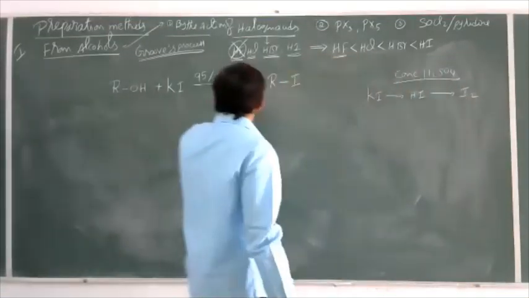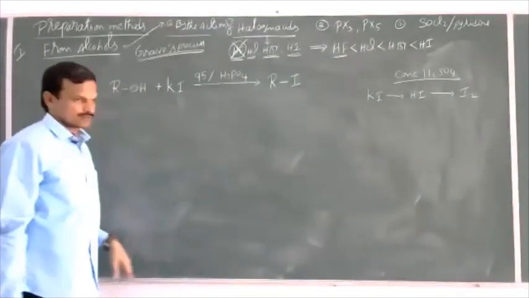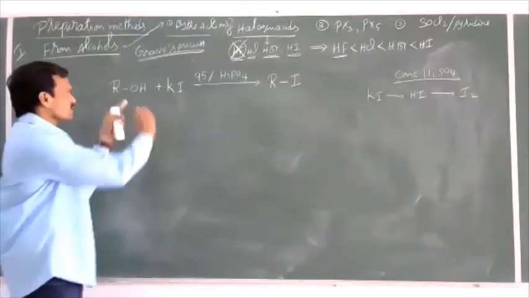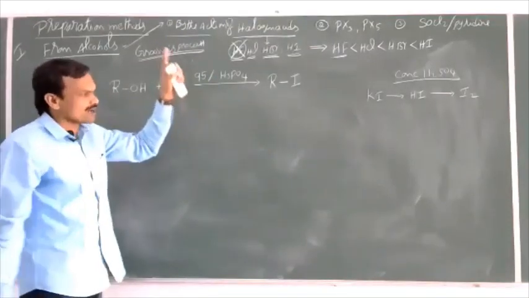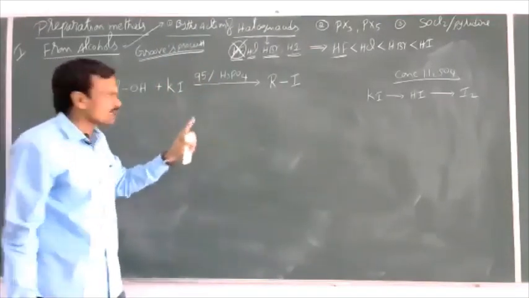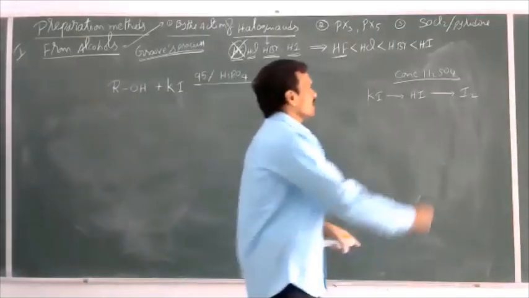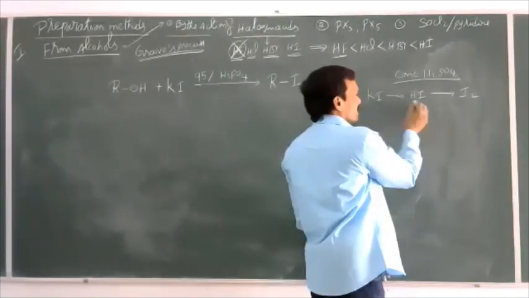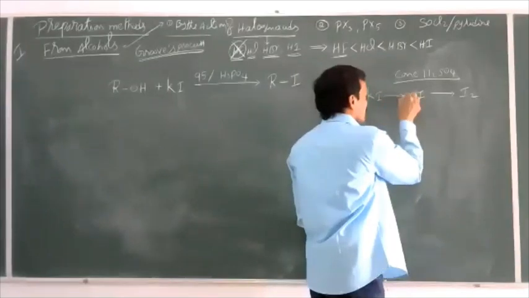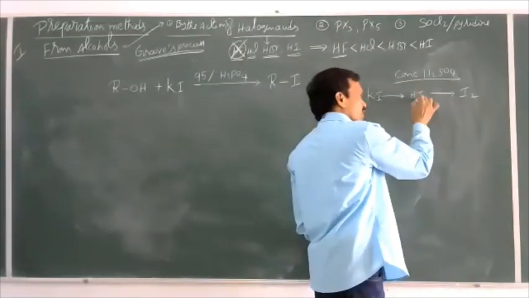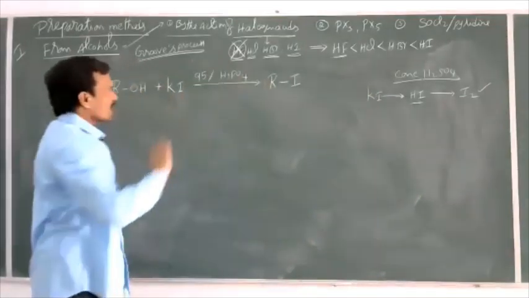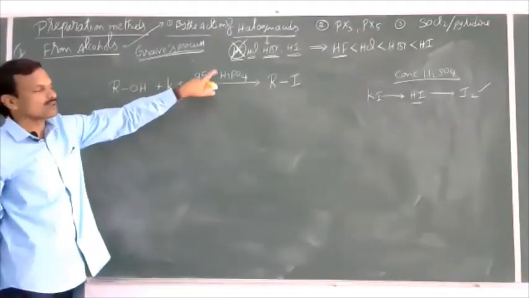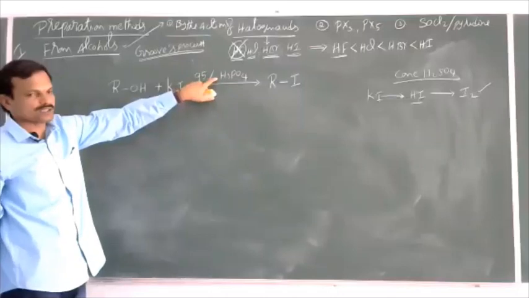This iodine cannot replace this OH. So in the preparation of iodoalkanes, we should not use concentrated H2SO4 because it can convert potassium iodide to hydrogen iodide, and then this hydrogen iodide is oxidized to iodine. That's why concentrated H2SO4 should not be used here. Only 95% phosphoric acid is used.